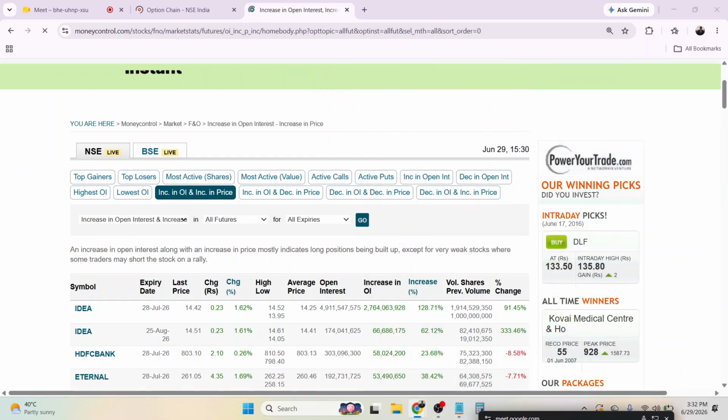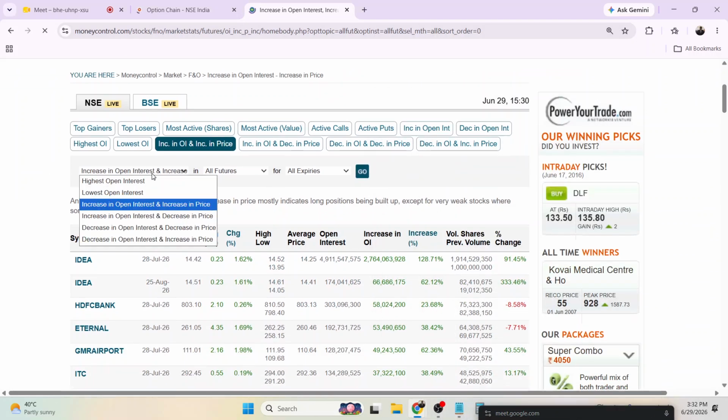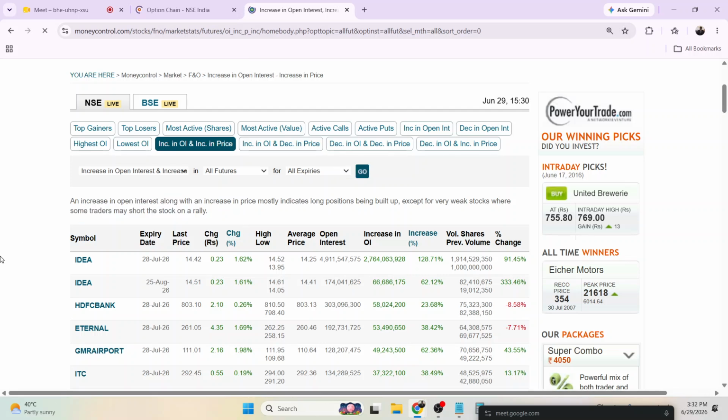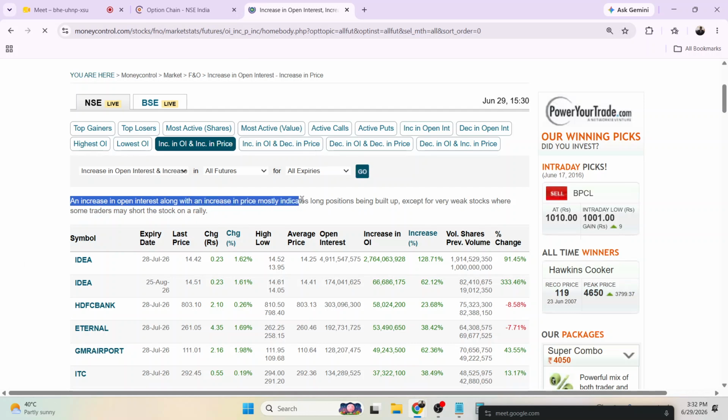Okay, here you can see increase in open interest and increase in price, decrease in open interest, all the combinations. So increase in open interest along with increase in price mostly indicates long positions are being built up.